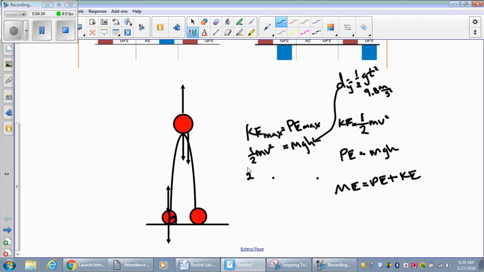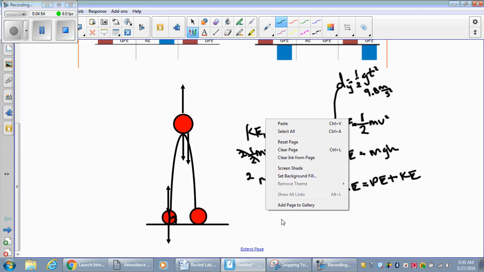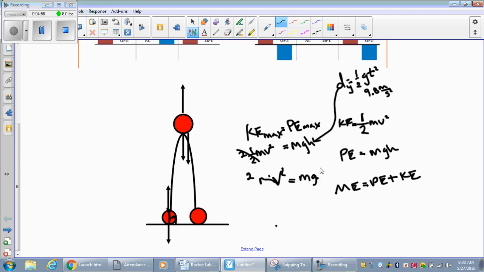Okay? We're going to multiply by 2 to get rid of this 1/2, right? So mv squared, sorry, I have to do this by hand. Okay, mv squared equals mgh times 2, right? Because we moved the 2 over here.